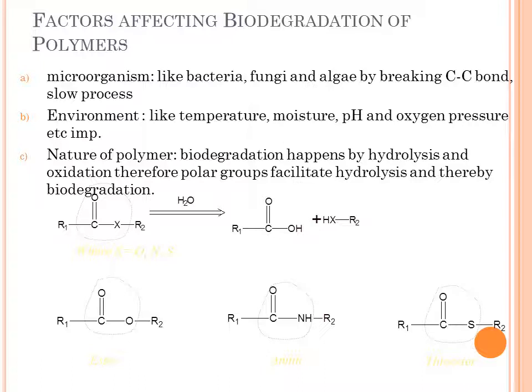This biodegradation happens by hydrolysis and then oxidation. If a polar group is present, it will facilitate the hydrolysis and thereby the biodegradation. So in this reaction, R-C double bond O-X-R2, here C double bond O-X, if a polar group is there, there will be hydrolysis. That X can be oxygen like in ester, NH in amide, or S in thioester.